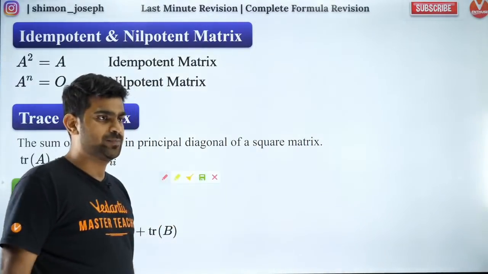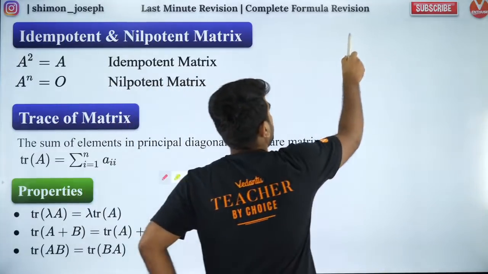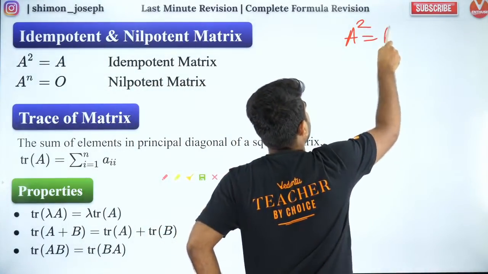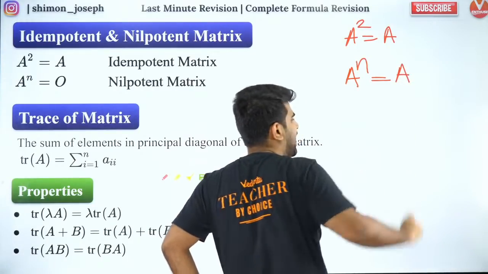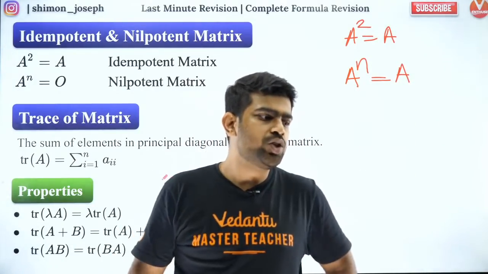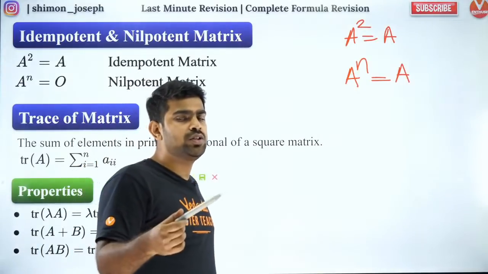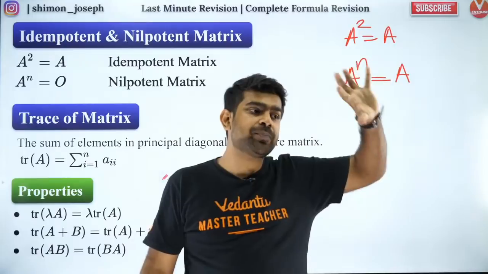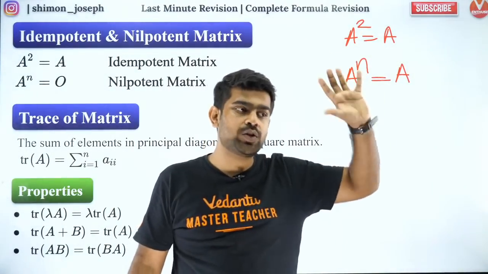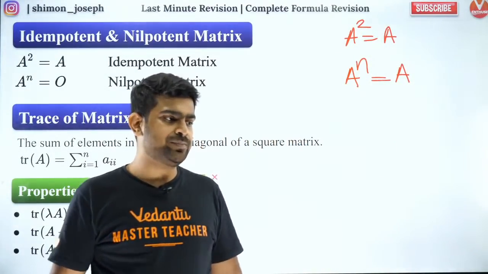Please listen carefully, guys. Idempotent matrix means A square is equal to A. So if A square is equal to A, any higher power of A will always be equal to A. I hope you are all aware of that. So if a matrix is idempotent, then any higher power of it will always be equal to A. Are you all clear with that?